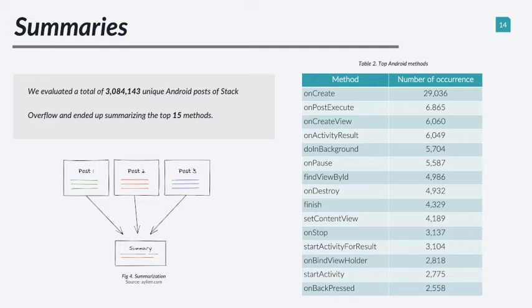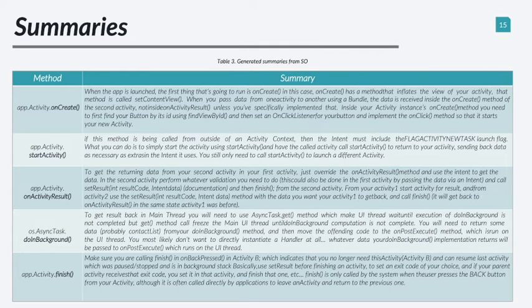One of our limitations in this research is that we use TextRank, which is an unsupervised learning algorithm. So it means that we need a sufficient amount of data to generate summaries. And this is why we rank the methods based on the number of occurrence. High number of occurrence means that we have more data about a method. Here are 5 randomly picked methods from Stack Overflow and the generated summaries for them.